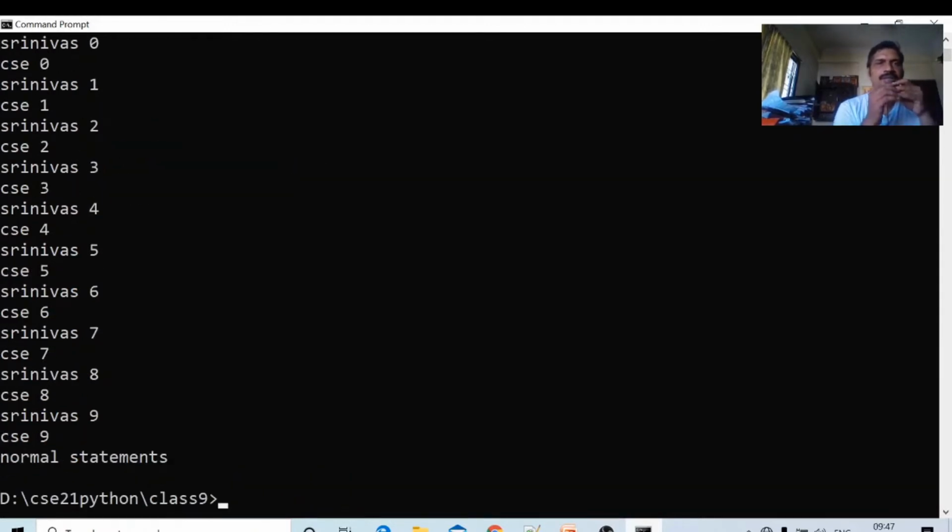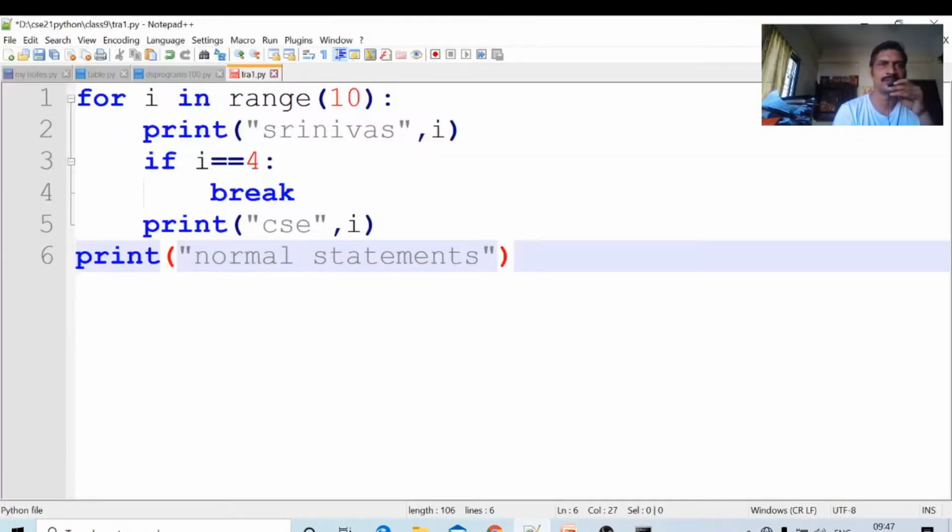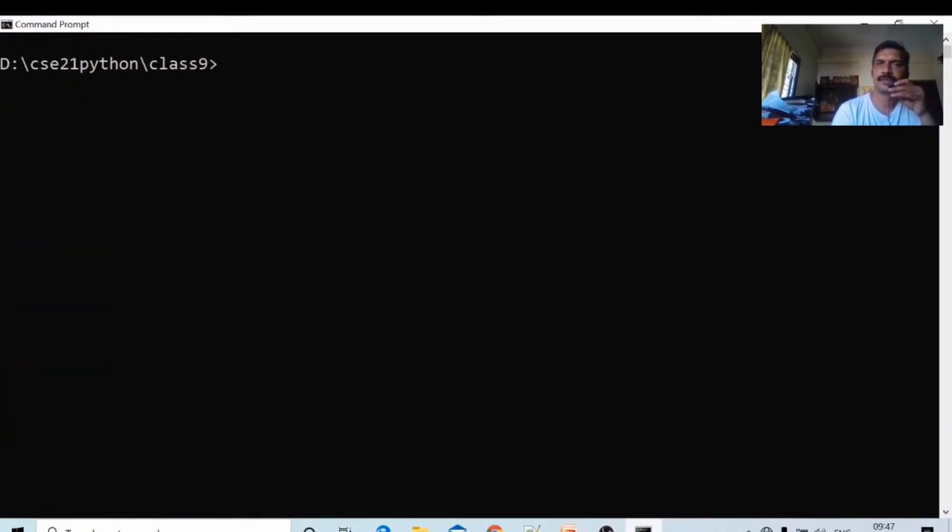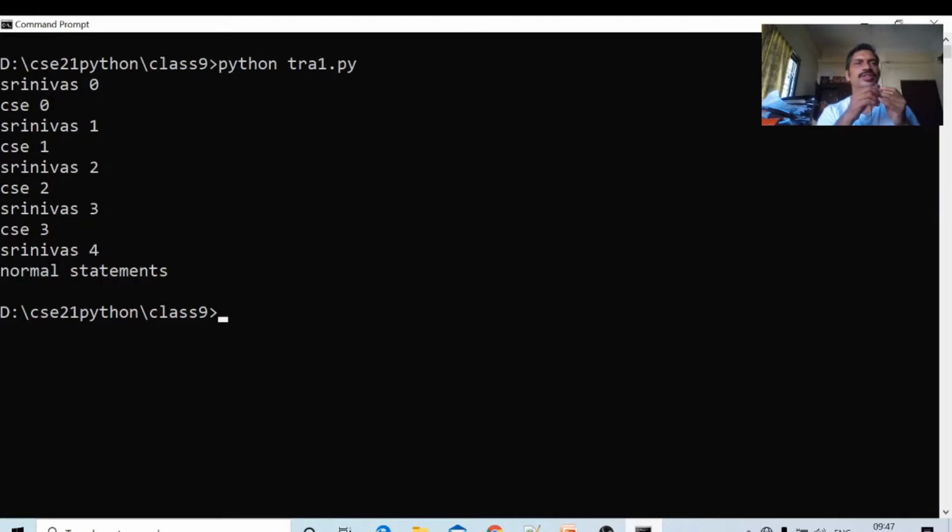Okay, I think it is not saved. The file is not saved. I am saving this one. Control S, save the file. Open the command prompt. In order to clear the screen, CLS. Python tra1.py. Okay, Srinivas 0, 0.